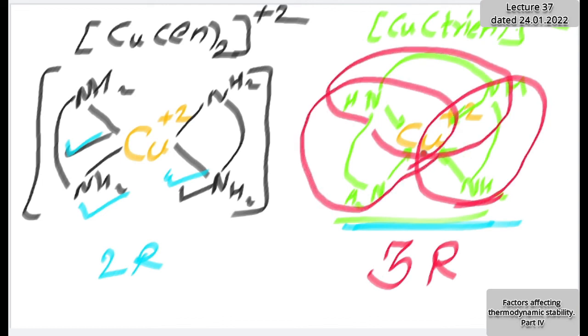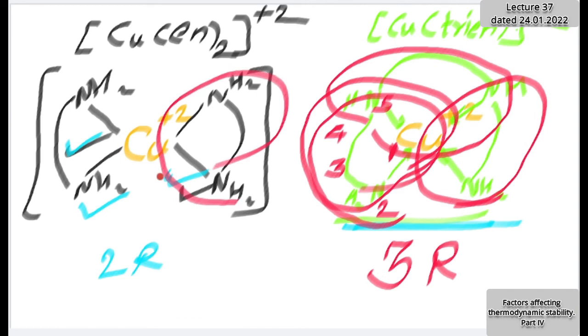If I have to find the number of members: the metal ion is the first, nitrogen from the amine is second, carbon third, the other carbon from that ethylene is fourth, and the nitrogen from NH is fifth. So it is a 5-membered ring, as in the case of ethylene diamine.